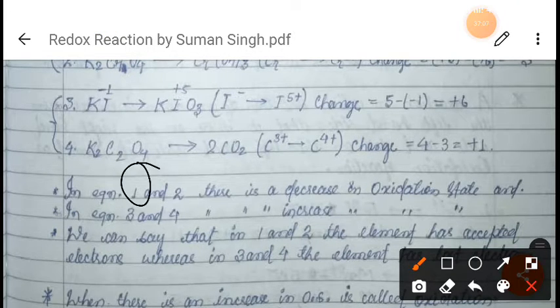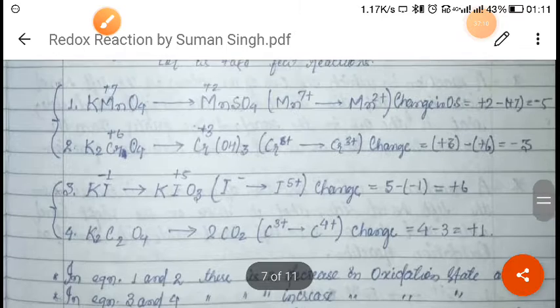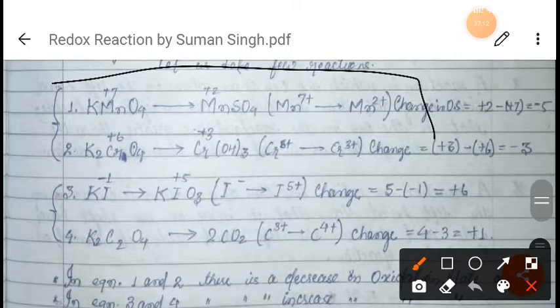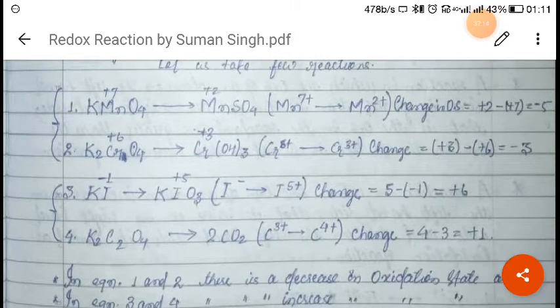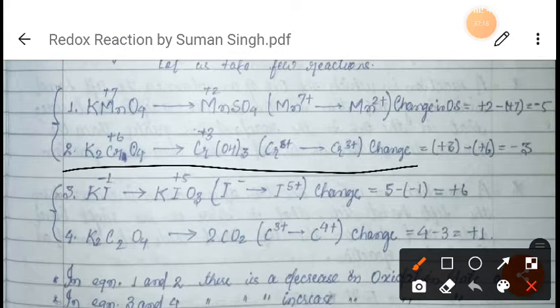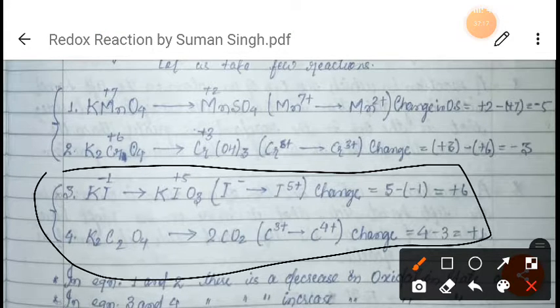So in examples 1 and 2 there is a decrease in the oxidation state, but in examples 3 and 4 there is an increase.